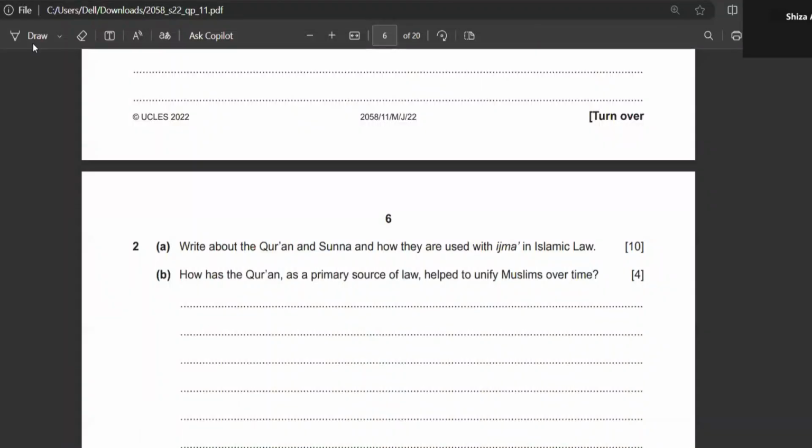Right. So this is now the paper of 2022 May June, and this is variant number 11. Now, starting off with the other question, which is: write about the Quran and Sunnah and how they are used with Ijma in Islamic law.